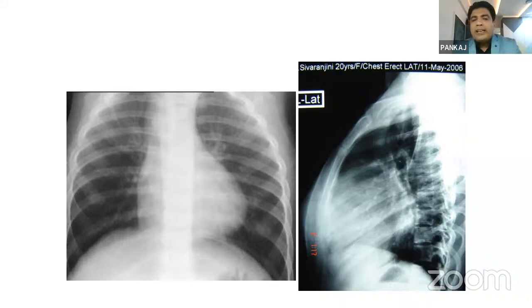The importance of lateral X-ray is what? You know that our right atrium, our RV and LV are not side-by-side structures. They are anterior and posterior structures. RV is anterior and the LV is posterior. Okay, that is one thing.